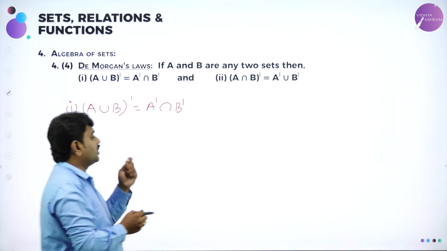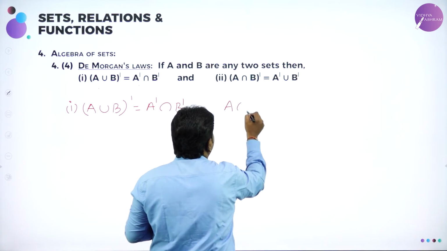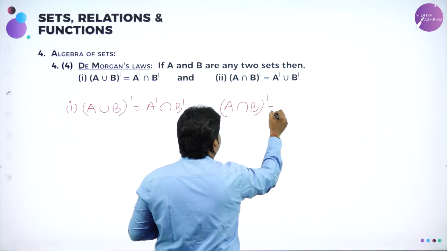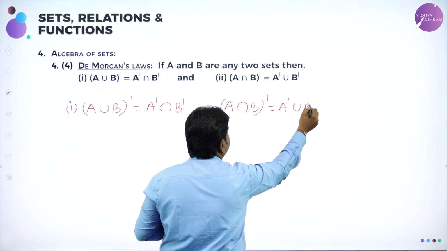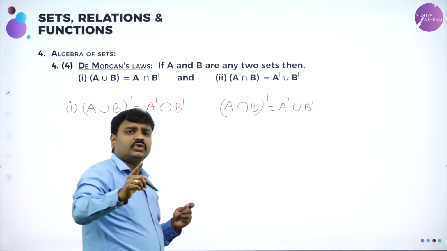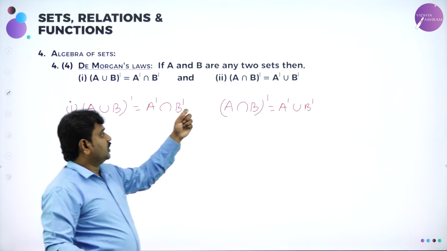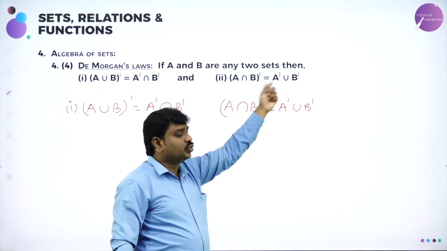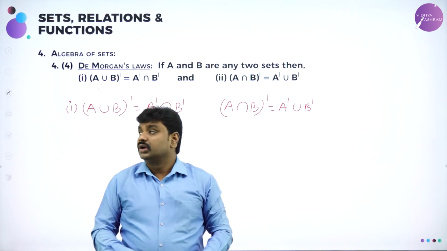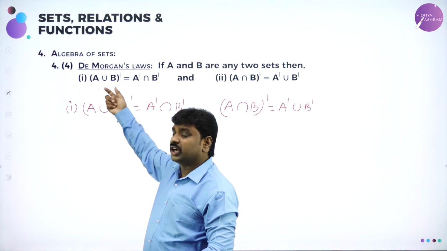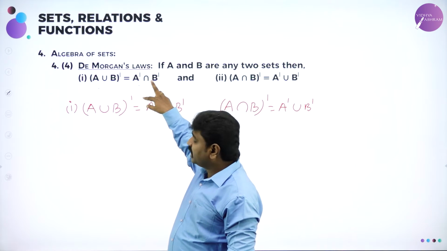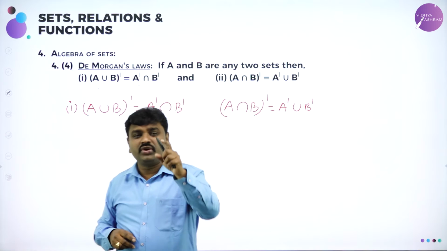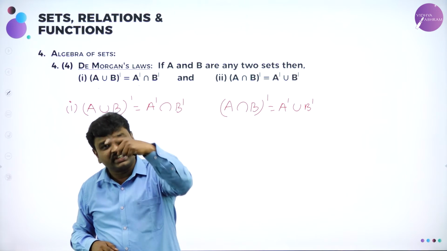And similarly, (A intersection B) dash becomes A dash union B dash. You know how to find A dash. A dash is U minus A. If you have the complement of an intersection, it will become the union of individual complements. If you have the complement of a union, it will become the intersection of individual complements. (A union B) dash is A dash intersection B dash.